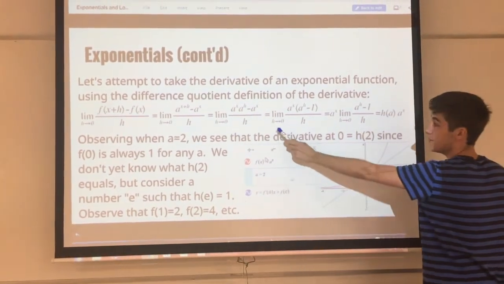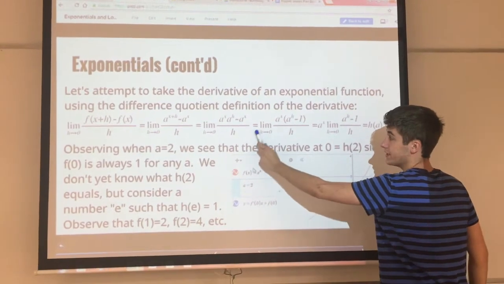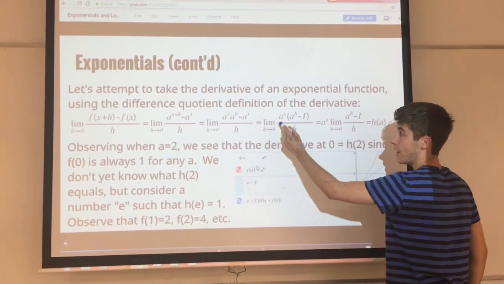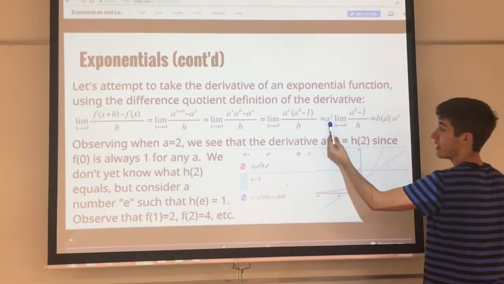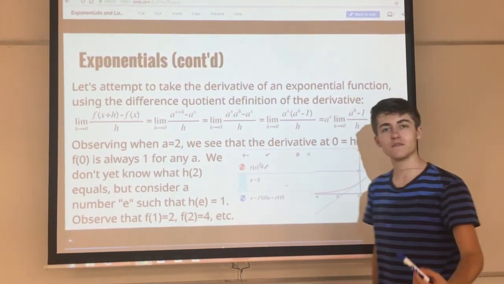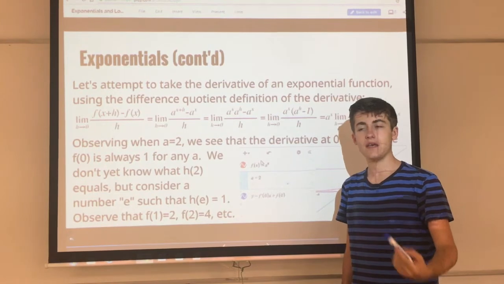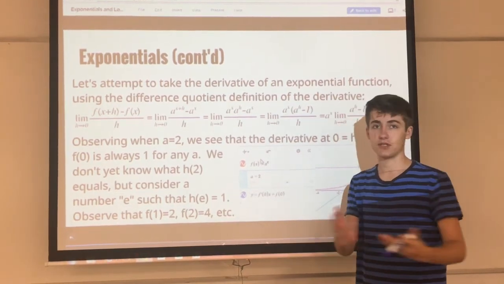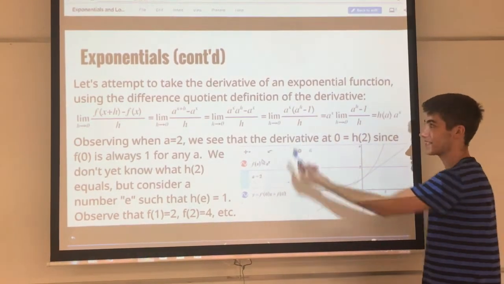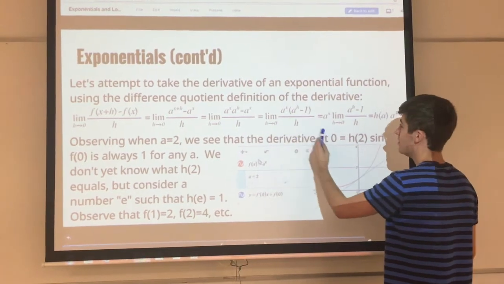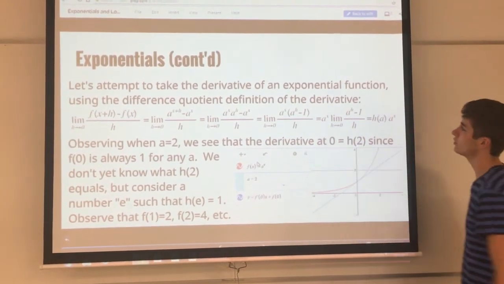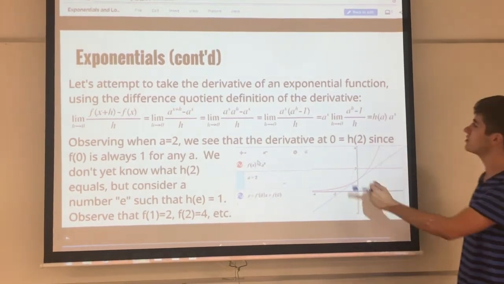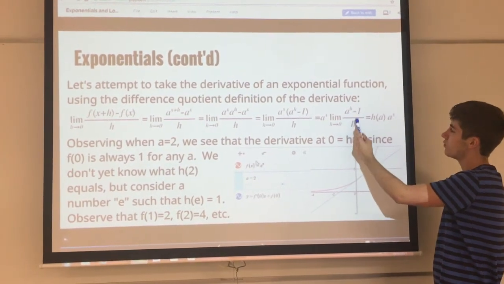And now look, this limit is wholly dependent on h. And so a to the x is not affected by this limit, and so we can factor it right out. It's kind of like the derivative of a constant times a function. That's the same as the constant times the derivative of the function, which is exactly what this is. It kind of is, in a sense. But now we're left with a to the x times this peculiar looking limit here: the limit as h goes to 0 of a to the h minus 1 all over h.